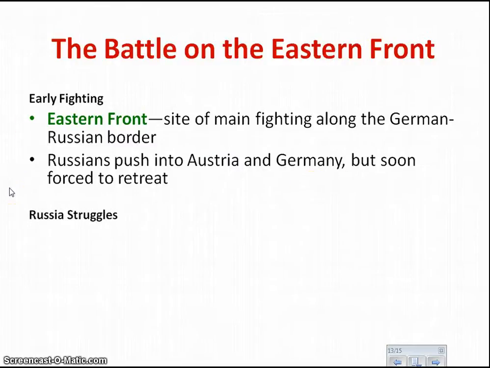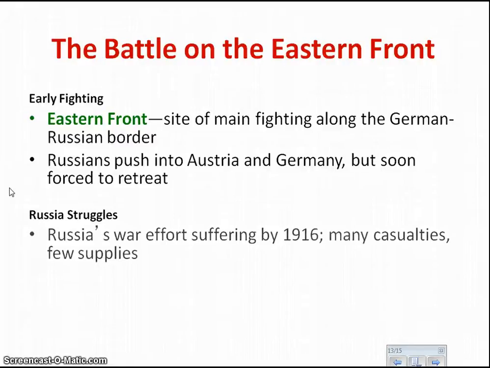Now, the reason why Russia struggles in this war is because Russia has not industrialized like the rest of the European countries. So by 1916, when Germany counterattacks against Russia, they lose over 30,000 people in their army.